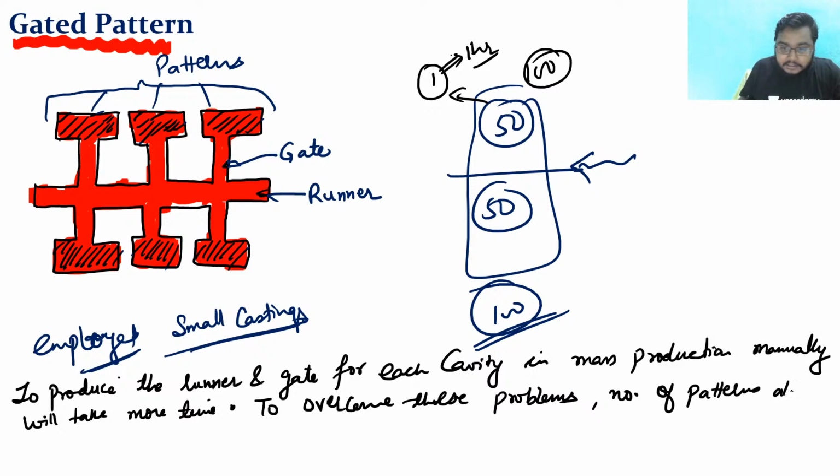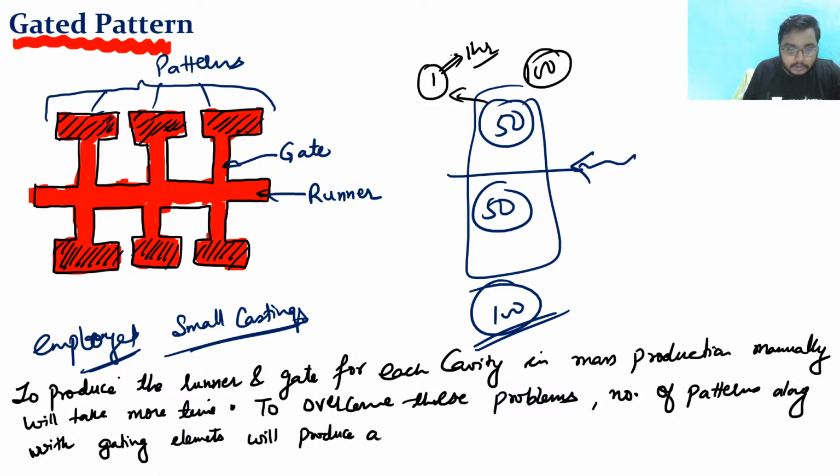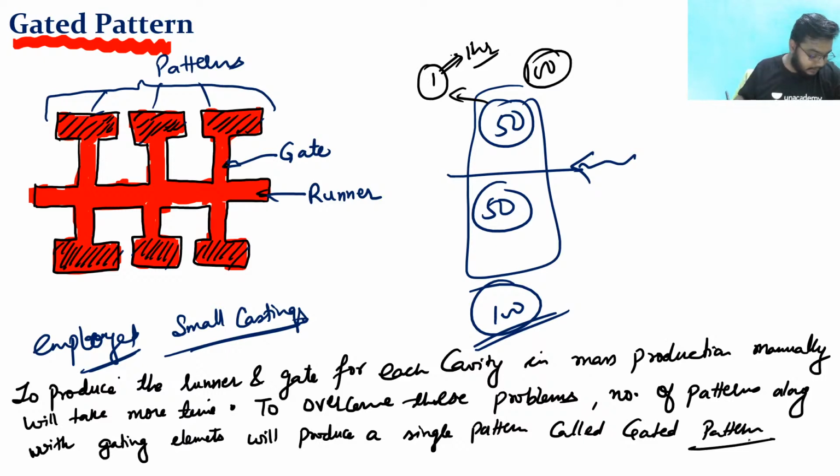a number of patterns along with gating elements will produce a single pattern called a gated pattern. Clear?